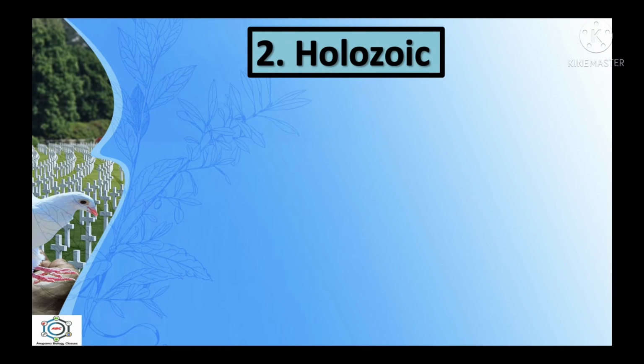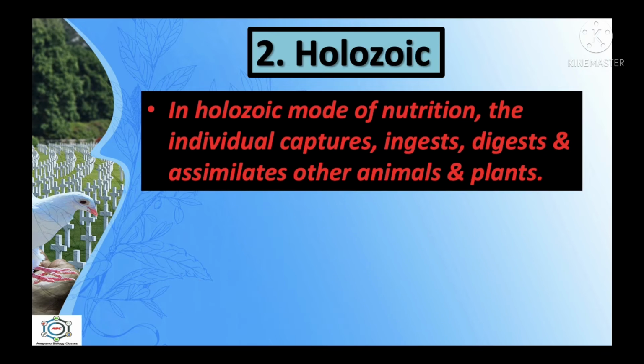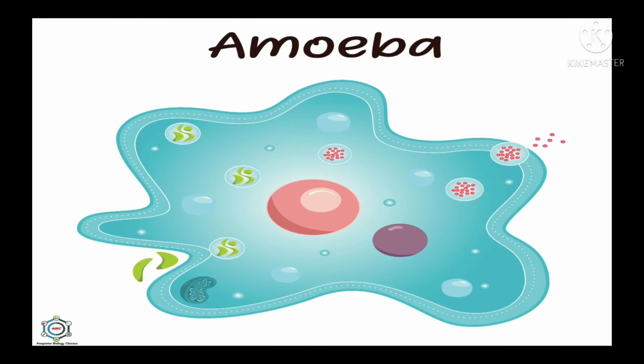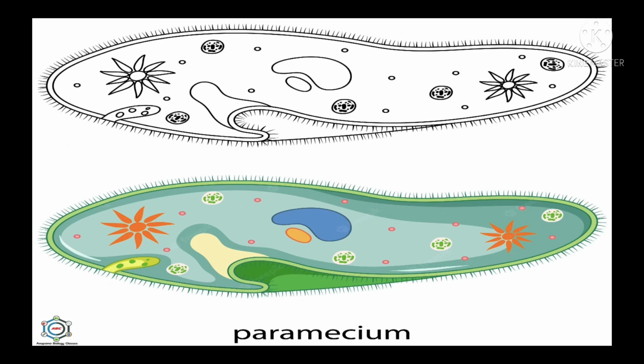After this, holozoic mode of nutrition. In holozoic, holos means whole and zoon means animal. So in case of holozoic mode of nutrition, the individual captures, ingests, digests and assimilates other animals and plants. The holozoic protists are mainly protozoans. Example, amoeba, in this picture you can see, and paramecium.